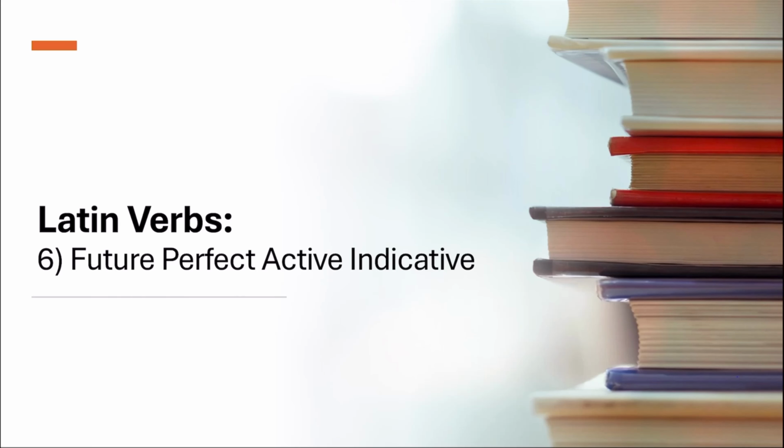So today we're looking at the future perfect active indicative. So your tense is the future perfect. We'll go over what that means in a second. Your voice is active, so you are doing the action rather than having it done to you. And your mood is indicative. If you need a reminder of what any of these terms mean, then click on the link coming up now.